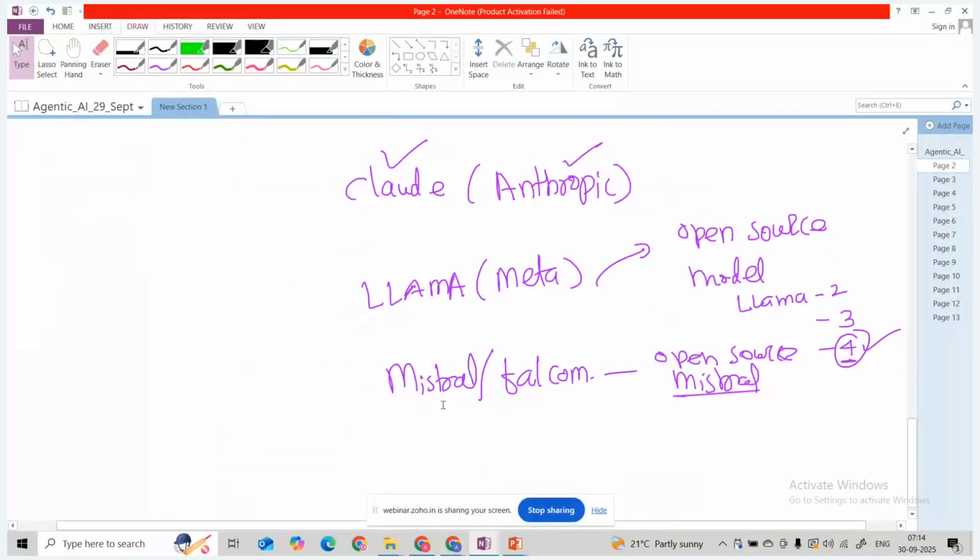Now we understood what the different large language models are, and then the applications of these LLMs.